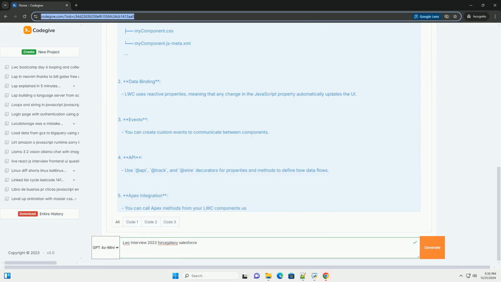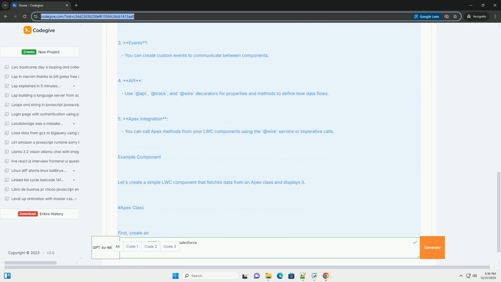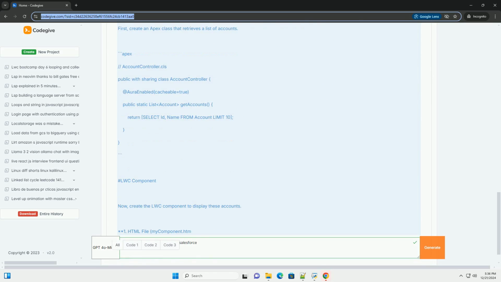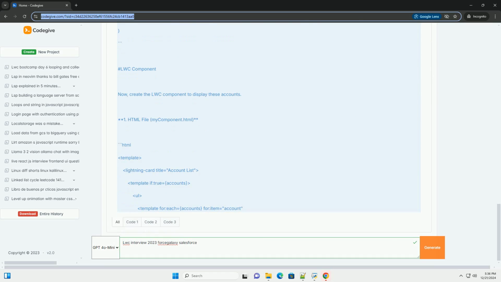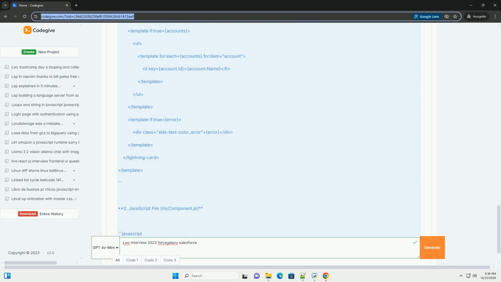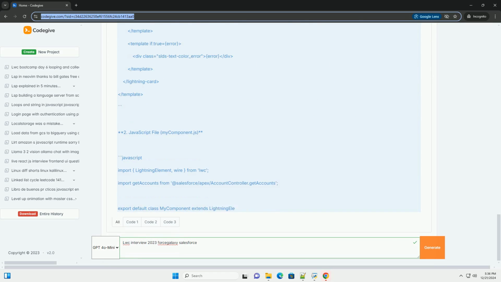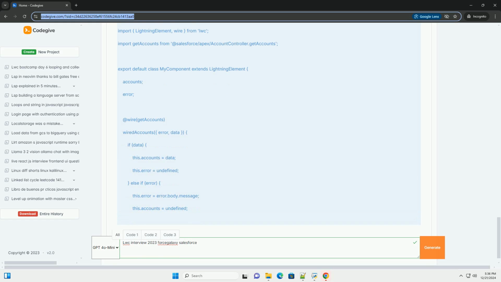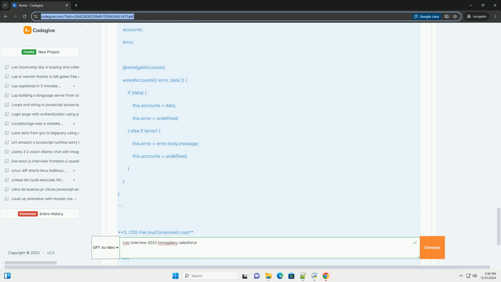Overview of LWC. LWC is built on web standards and uses a component-based architecture. Each component is encapsulated, reusable, and can be composed to create complex UIs. It leverages modern JavaScript and HTML, making it performant and easy to work with for web developers.